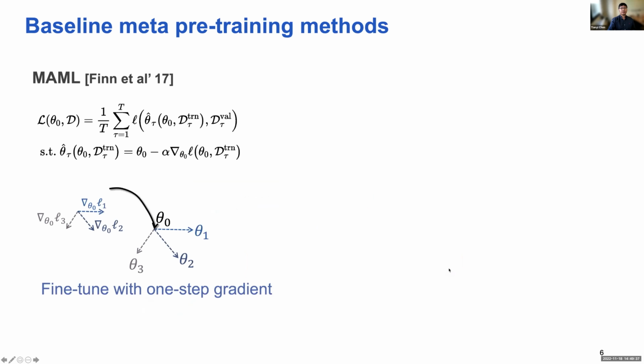And there are many different meta pre-training methods. They mainly differ in how they take into account the adaptation step in the pre-training. For example, MAML, model-agnostic meta-learning, which has already been mentioned in the previous talk, considers one gradient step as the adaptation step. We have a common pre-trained model theta 0, and we take one gradient descent step to obtain the task-specific model parameter, and then we evaluate the loss on these task-specific fine-tuned models.